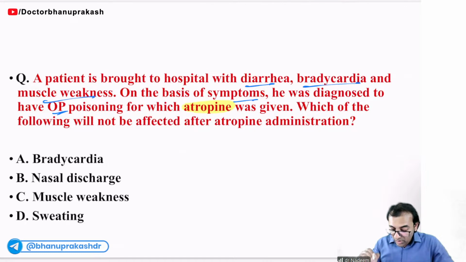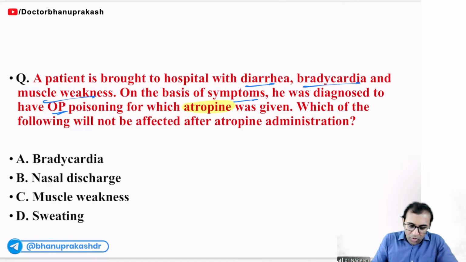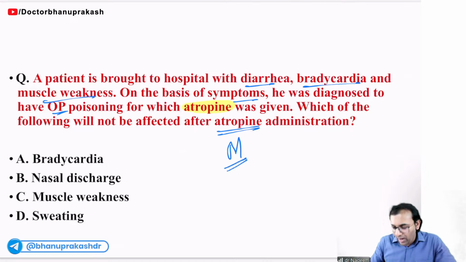Which of the following will not be affected after atropine administration? See here, OP poisoning case. The examiner is mentioning after giving injection of atropine, which of the following will not be affected? I hope you are able to recall that atropine will be affecting only the muscarinic part, not the nicotinic part.